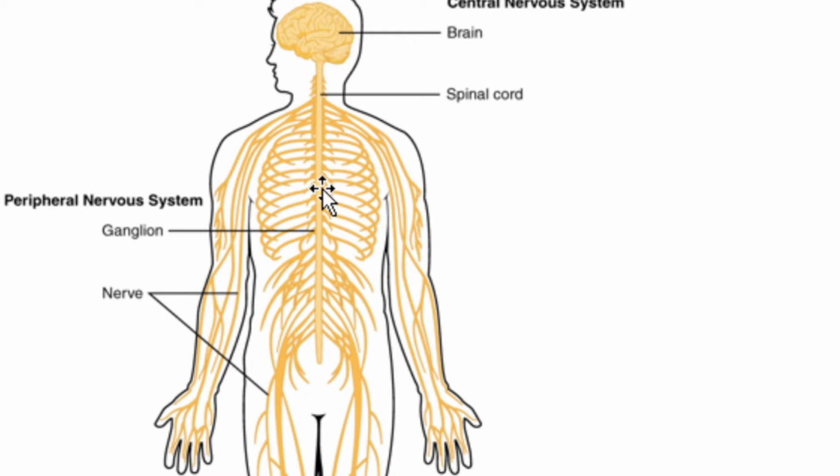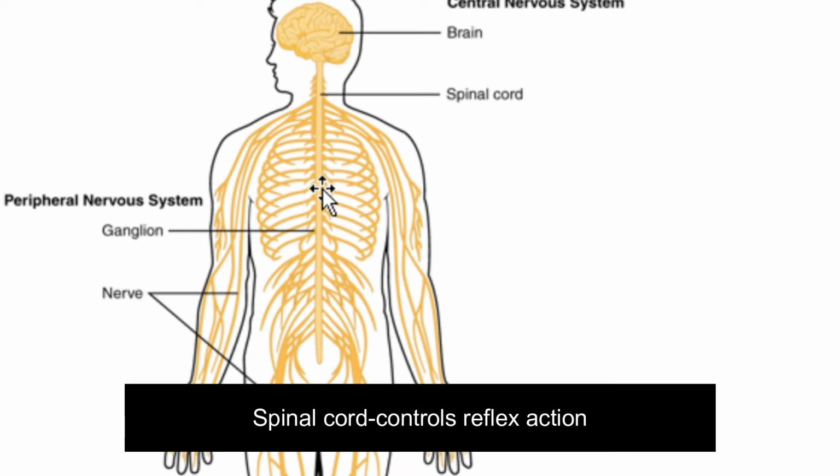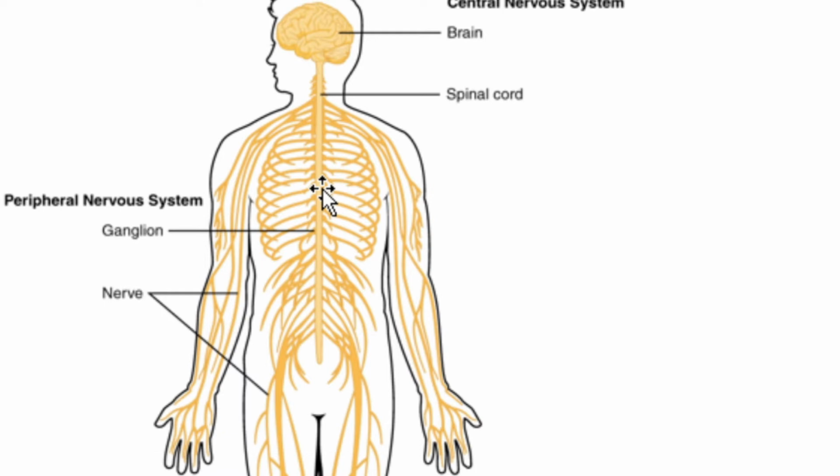It also controls the reflex action. What is a reflex action? It is a special case of involuntary movement. Involuntary means that it happens without our will. For example, when our hand touches a hot object, we move our hand away in a jerk. It happens in a flash. And in another example, when we accidentally look at a bright light, we blink our eyes instantaneously.